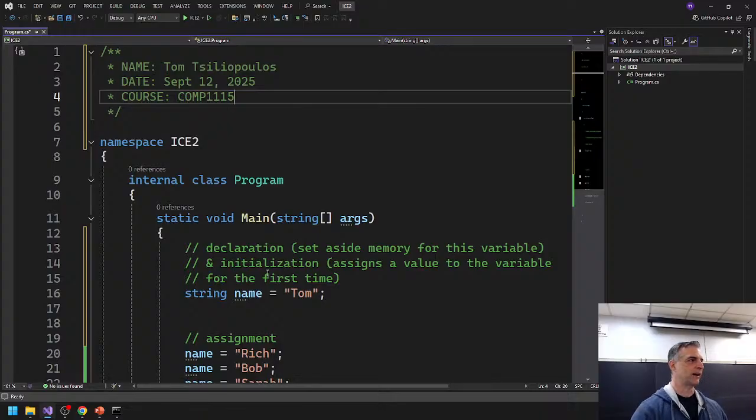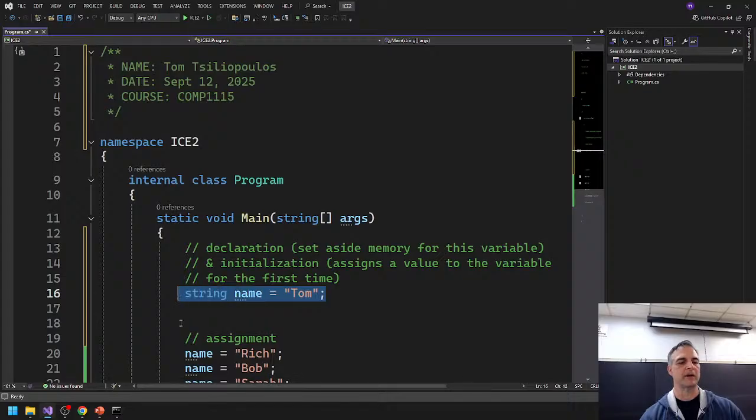This is not important right now. I want to mention that this is what it does. And I'm putting some detail here so you understand what this is, why I can do what I've done here. Again, I've married declaration and initialization into one statement, one line of code, and it's on line number 16. Okay, again, we use line numbers here in our editor to reference this code.